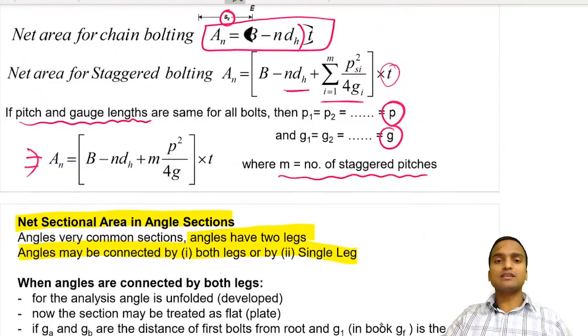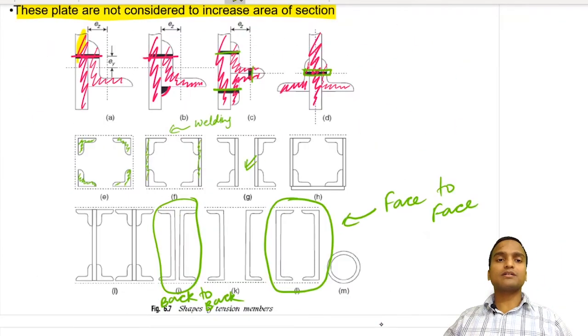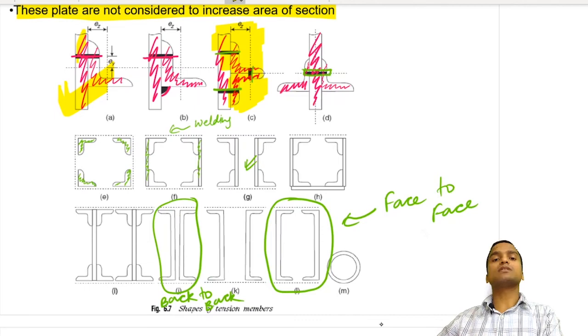You can see in this diagram how the angles are connected using only a single leg, and using both legs.